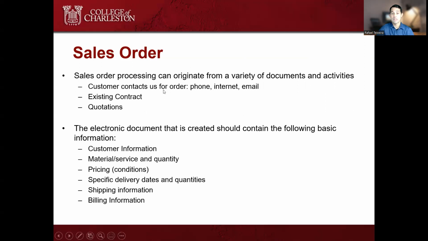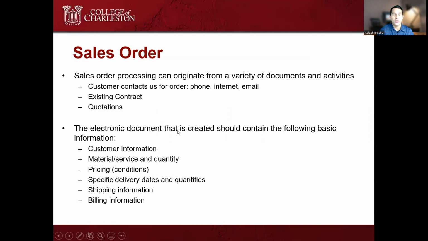Customer contacts: you call them or send emails to them, and then they want to buy. Existing contract: you have a contract with a company. Let's say you sell to Walmart, and in the contract Walmart wants to buy regularly. It's not one shot, it's not a one time purchase, it's an all year purchase. So every time the inventory at Walmart is going down, they want to buy a specific lot of 100 units of your product. So that's based on an existing contract.